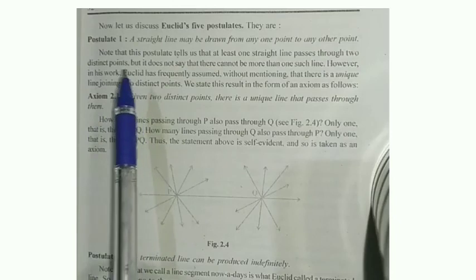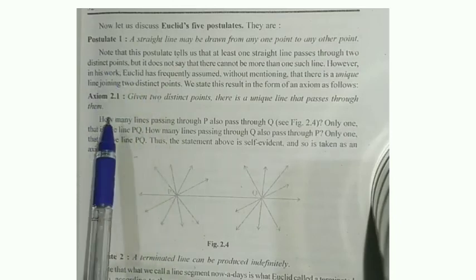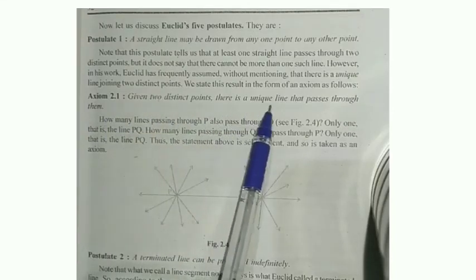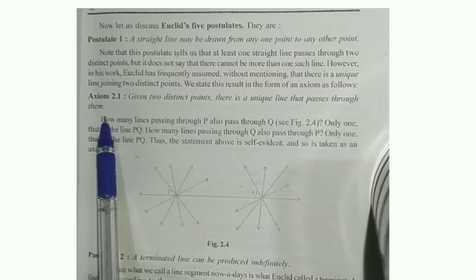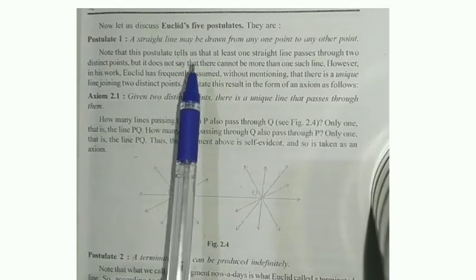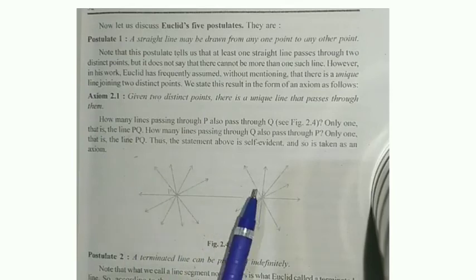Next, for that first postulate, they gave axiom number 2.1. Given two distinct points, there is a unique line that passes through them. So as I told, a line is in between 2 points. Here also, if you get two distinct points, then you can draw only one unique line.